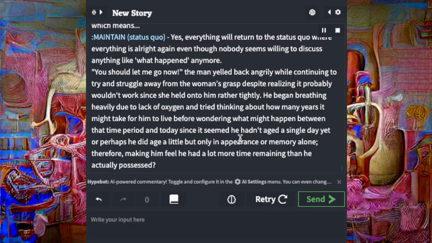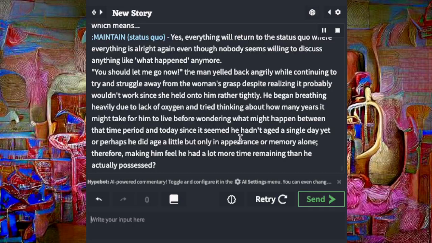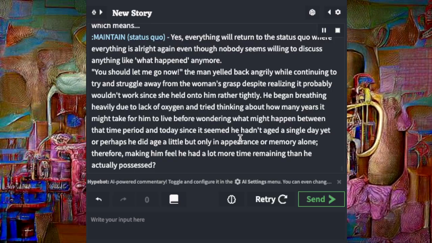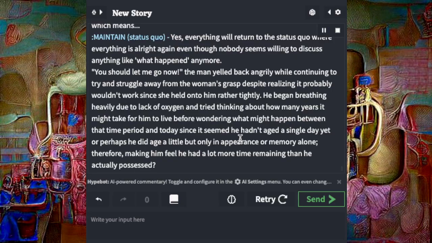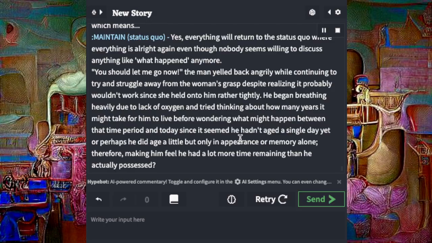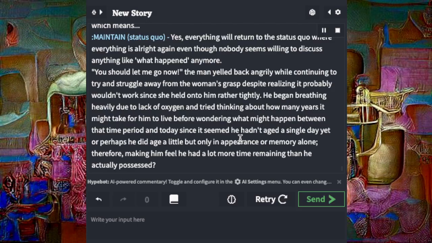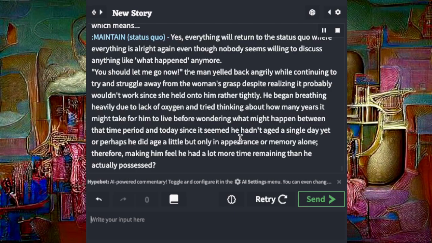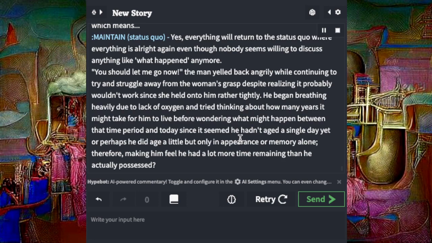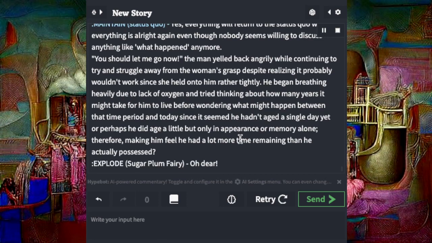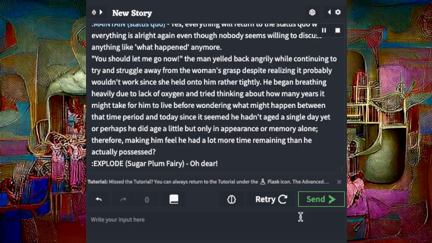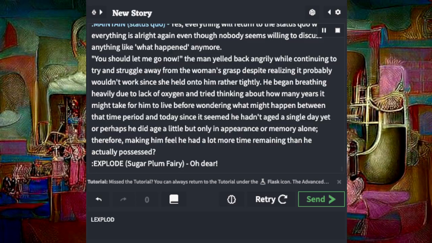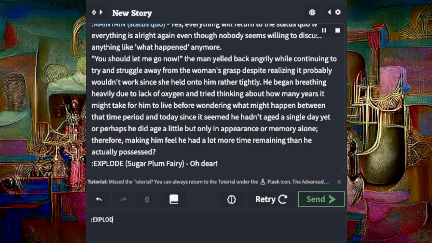"You should let me go now," the man yelled back angrily, while continuing to try and struggle away from the woman's grasp, despite realizing it probably wouldn't work since she held onto him rather tightly. He began breathing heavily due to lack of oxygen and tried thinking about how many years it might take for him to live before wondering what might happen between that time period and today, since it seemed he hadn't aged a single day yet, or perhaps he did age a little but only in appearance or memory alone. Therefore, making him feel he had a lot more time remaining than he actually possessed.